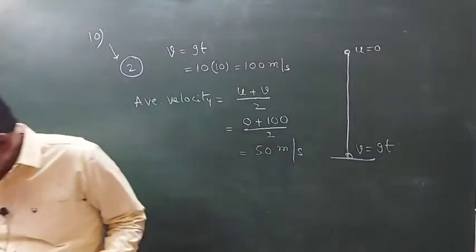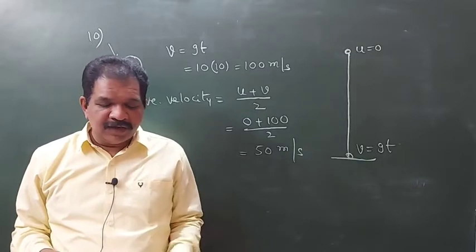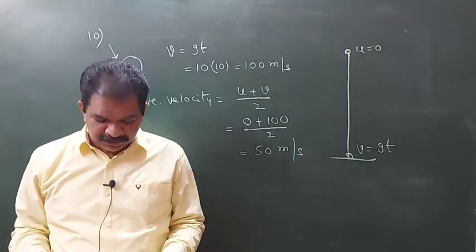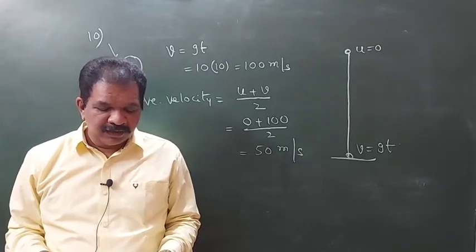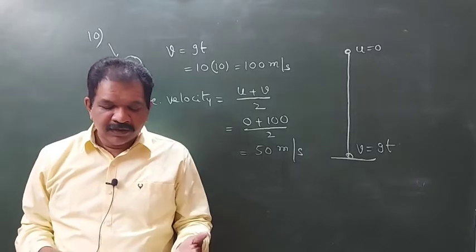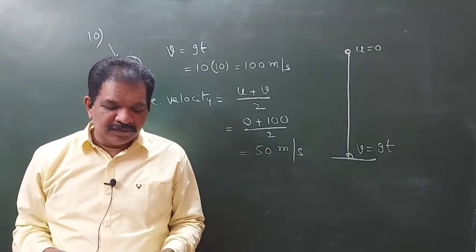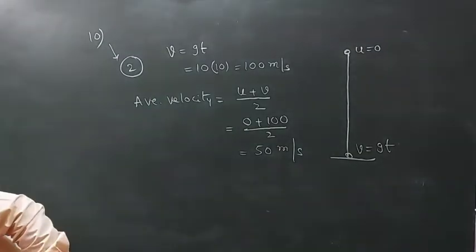Next, 11th, you see. A car is moving with a velocity of 20 meter per second and stops in a distance of 40 meter. If the same car is moving with double the velocity, what distance will it travel for the same retardation? Already we did this one, I think.